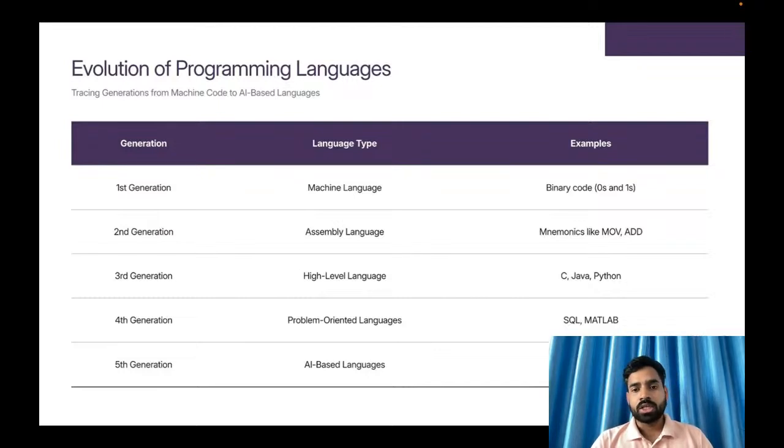After that, the second revolution came, and the IC engine came into the picture. Then in the third generation, computers came. Computers were developed, and in that period, lots of programming languages were developed.